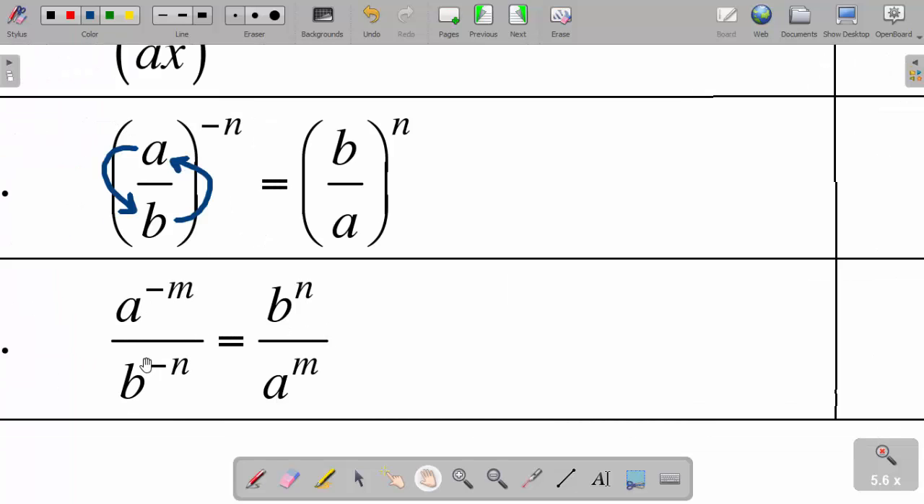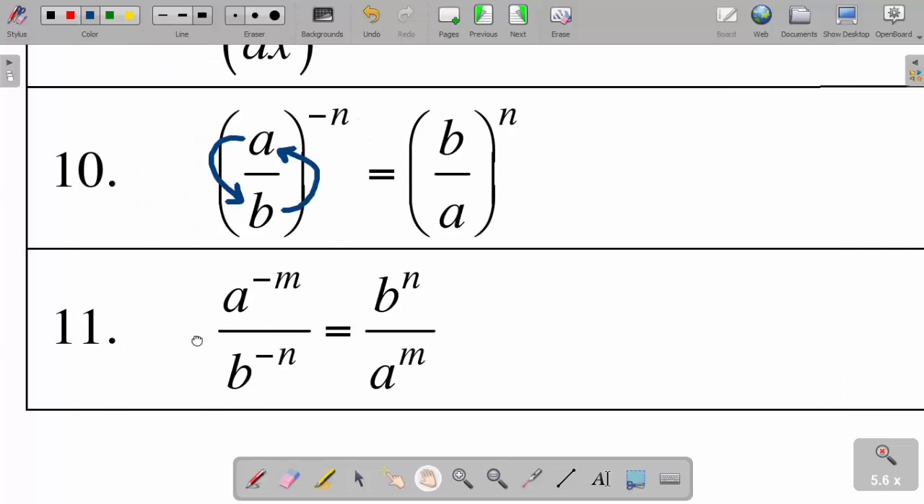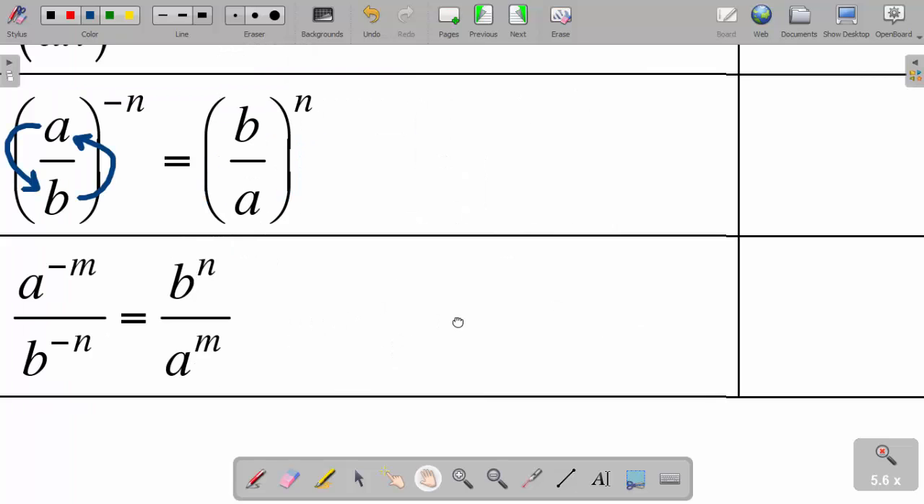Okay. Now, lastly, if I have a to the power negative m divided by b to the power negative n, now don't forget that this b to the power negative n is in the denominator. So when it goes in the numerator, it becomes a positive power. Likewise, this a to the power negative m is in the numerator. When it goes in the denominator, it becomes a positive power. Take an example here, guys. I have an example here.